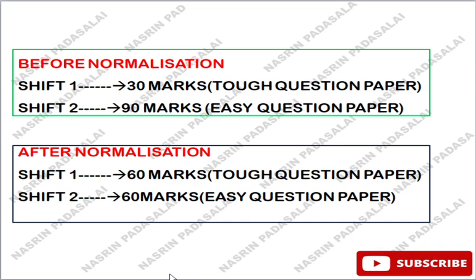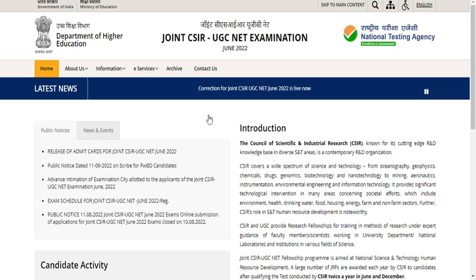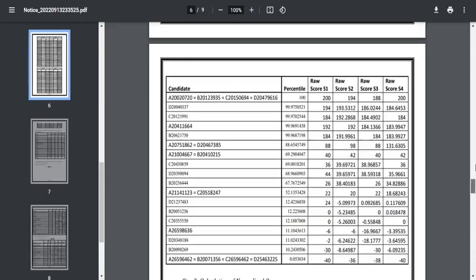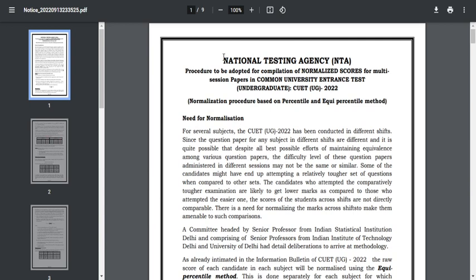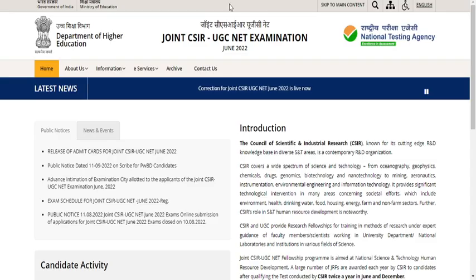How the marks are determined and the normalization process, I will be discussing. In this PDF they have given a detailed explanation, friends, and it is difficult for me to work through this particular PDF. Currently I am preparing this particular video only. So how the process of normalization works and how the marks are calculated, I will be uploading a separate video. I uploaded this video because many students are thinking shift 1 students will get a separate cutoff and shift 2 students will get a separate cutoff, and that students who wrote the examination with the easy question paper might have higher chances of selecting as a JRF or LS, whereas students who get a low mark might be at a disadvantage. Many students are thinking like that.